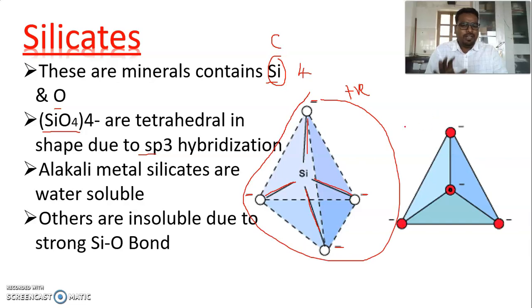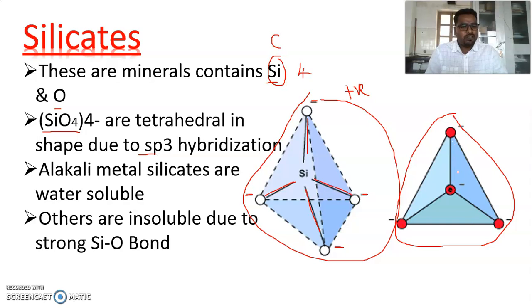If you write the same structure on a plane of paper, the 4 oxygens are indicated by red circles, and the black one at the center is silicon. Behind this silicon, oxygen is present.